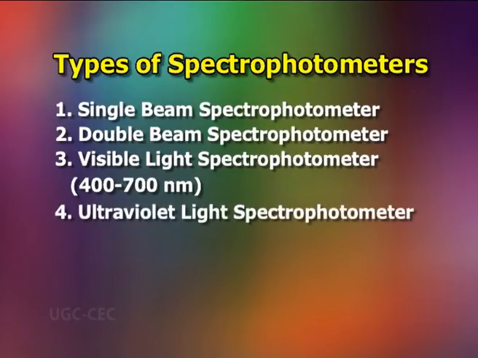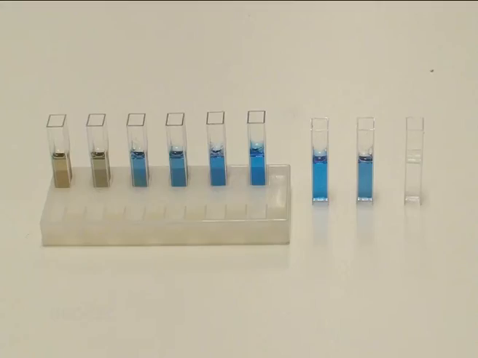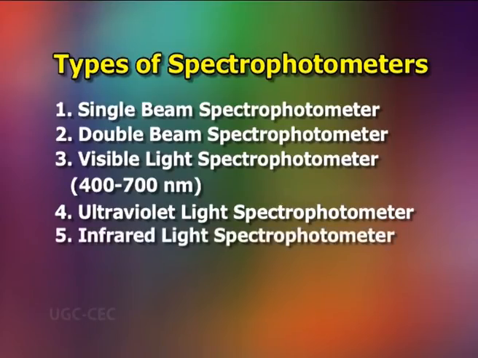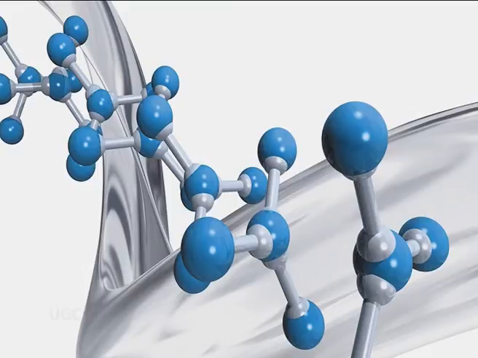Number 4, ultraviolet light spectrophotometer. UV spectroscopy is used for both fluids and solids. Cuvettes used in this type of spectroscopy for placing the sample are made solely of quartz. Number 5, infrared light spectrophotometer. Infrared spectroscopy helps to study different structures of molecules and their vibrations. Different chemical structures vibrate in different ways due to the vibration of energy associated with each wavelength.